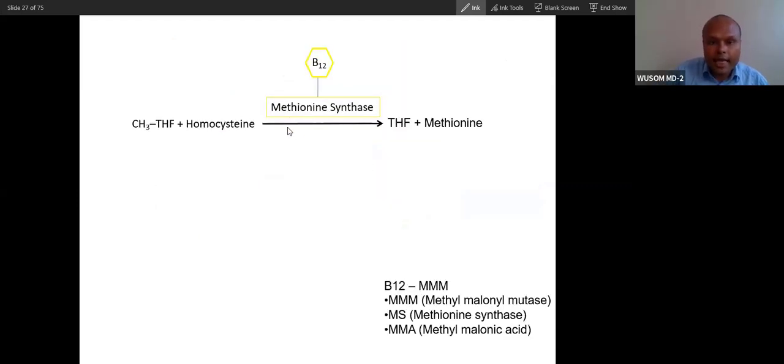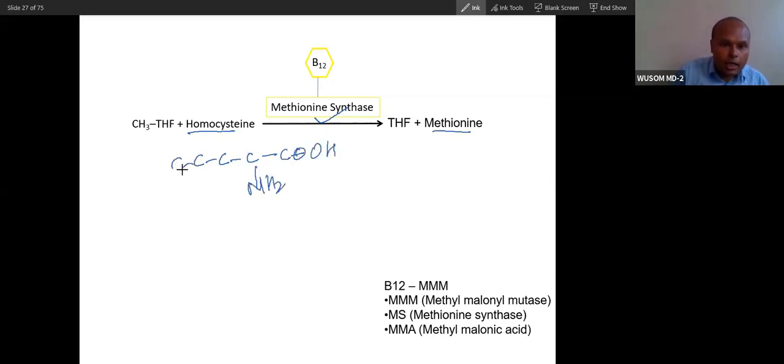Now see this second enzyme, methionine synthase. It converts homocysteine into methionine. Homocysteine differs from methionine by one methyl group. This is the amino acid homocysteine, with 4 carbons and a sulfur SH.